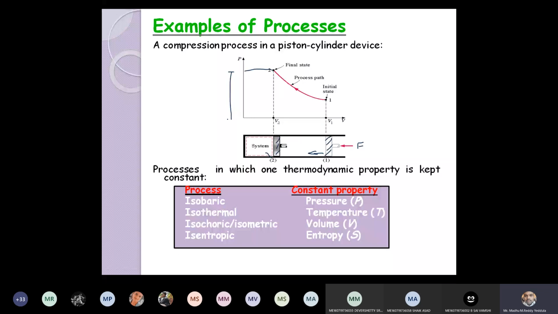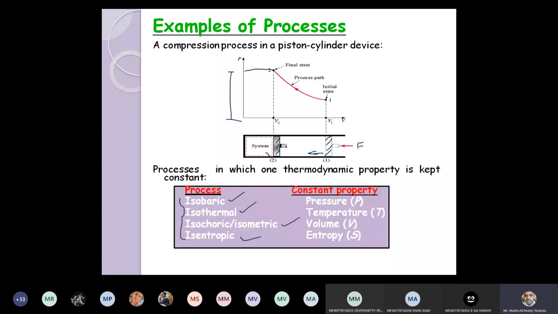Now during this process, the system can follow any of these four processes. During this operation, when the system is changing from state 1 to state 2, as I already discussed, the process is the reason for the change of the state. So during this process 1 to 2, it can follow either isobaric process, isothermal process,